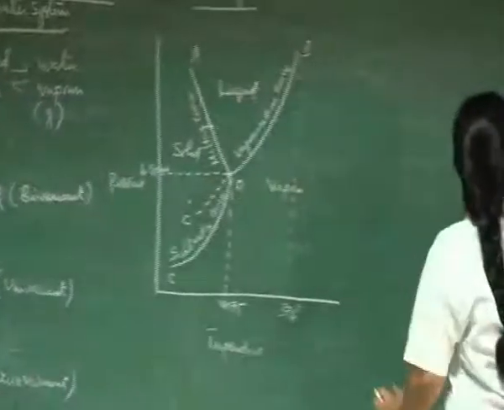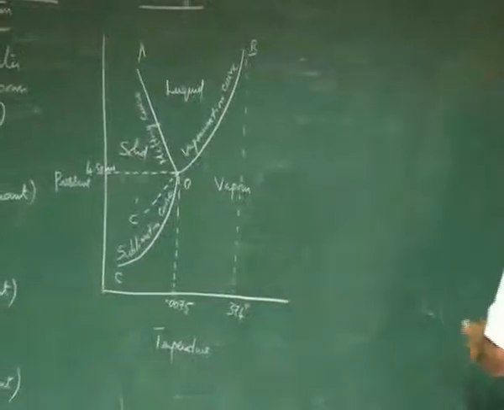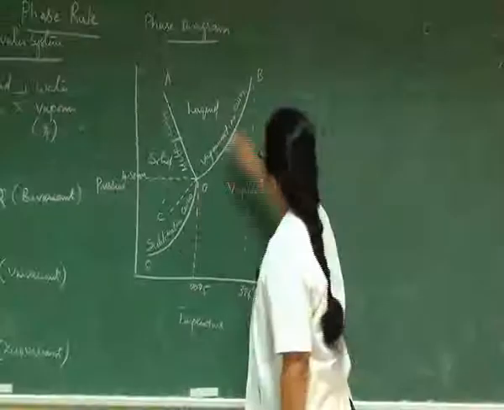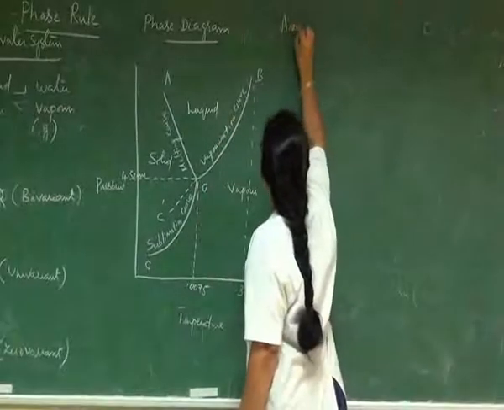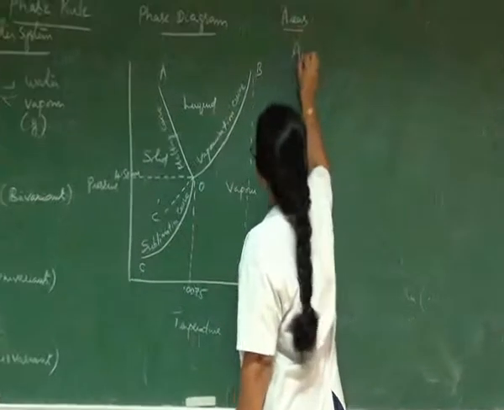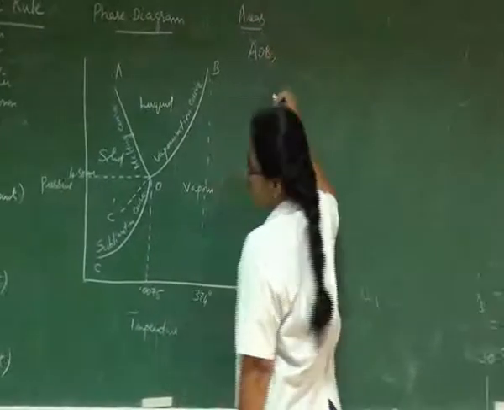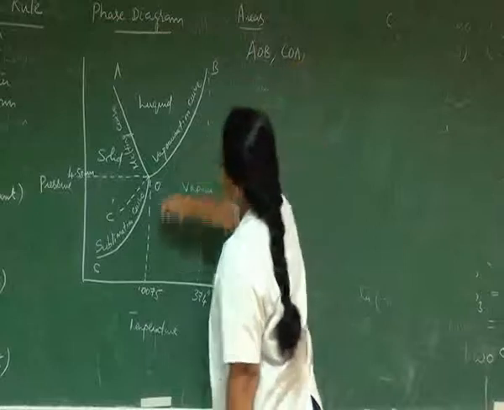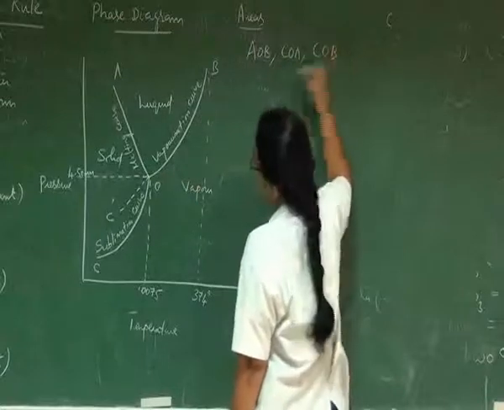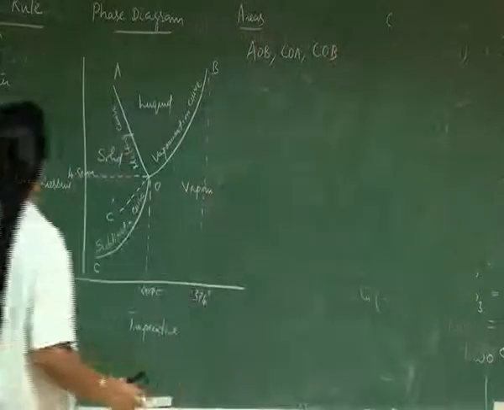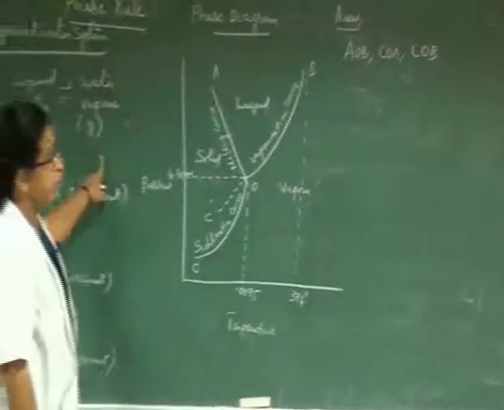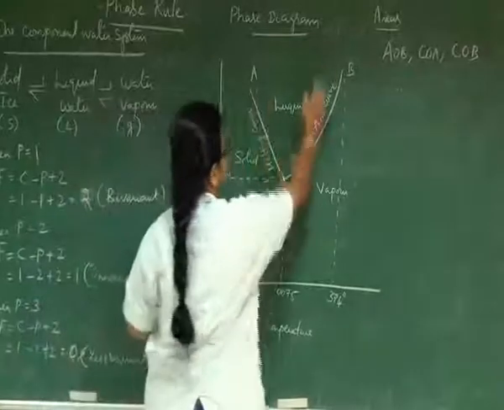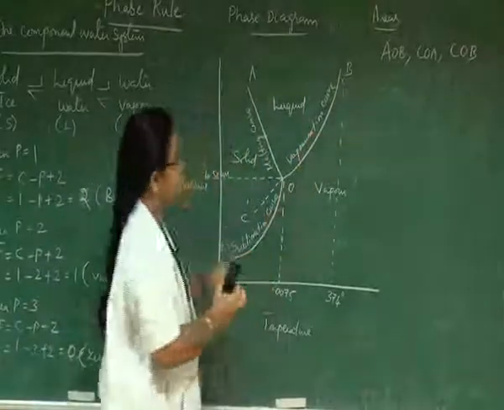In this phase diagram, the different areas are represented by AOB, COA and COB.